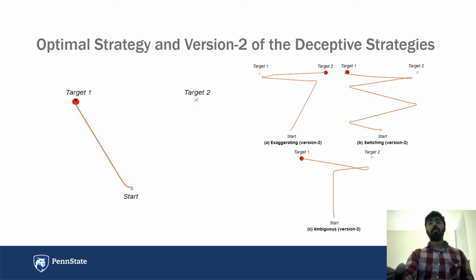We also use a version 2 of the strategies in which the robot actually moves back to the other target after it has reached the initial target, which has been shown to increase deception in the studies by Dragan et al. Lastly, we also add an optimal strategy, which is simply not deceptive at all on its own, but we hypothesize that this will also be deceptive when the human interacts with it while interacting with these other strategies.